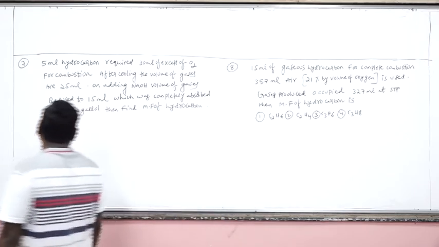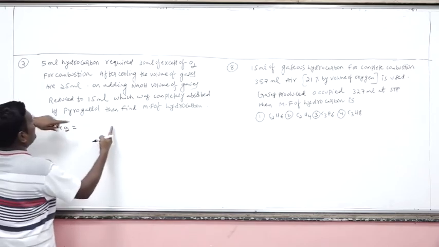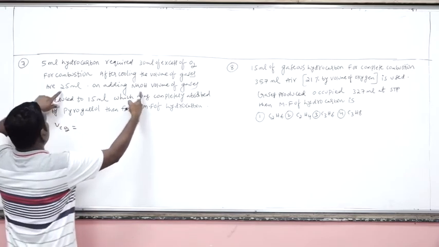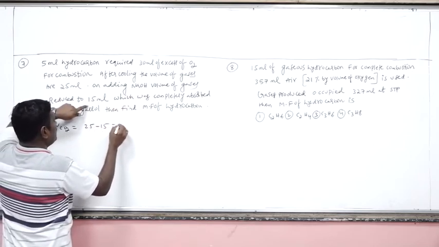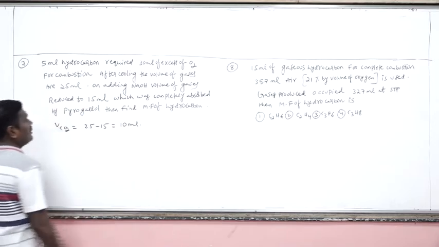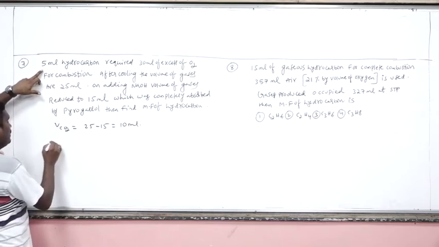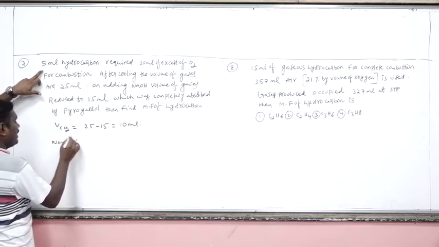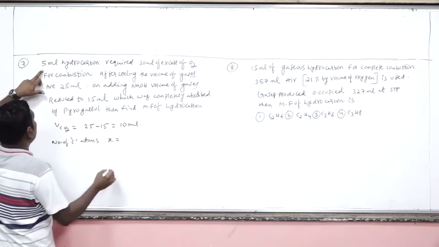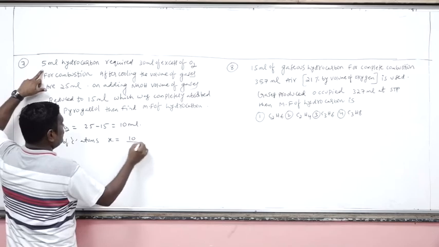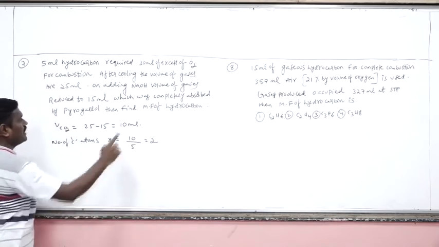So I am directly writing here the volume of carbon dioxide. Before NaOH reaction 25 ml, after NaOH reaction 15 ml, the difference will be how much? 10 ml. So hydrocarbon volume is 5 ml. Are you getting my point? So I am writing directly, number of carbon atoms, or X, is equal to volume of CO2 by volume of the hydrocarbon. Directly I am writing, number of carbon atoms is 2.